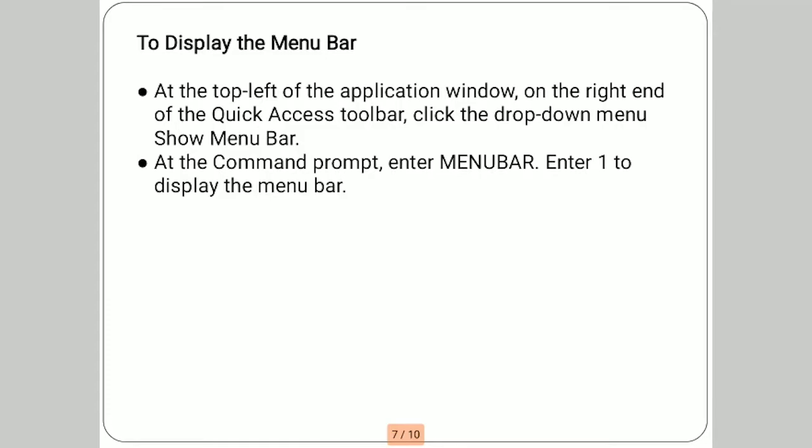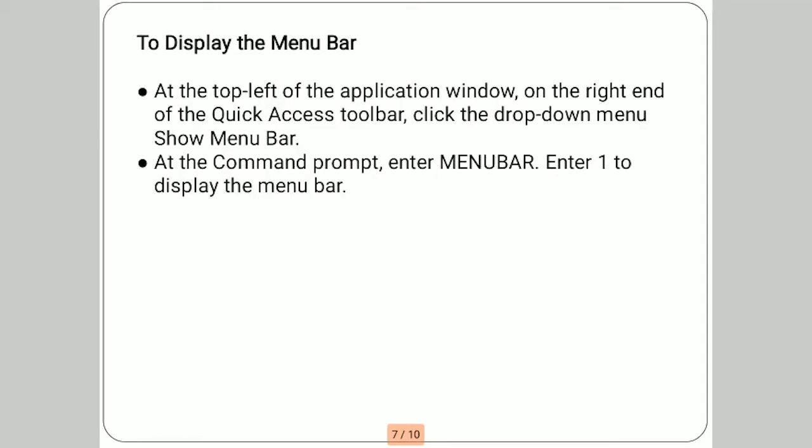Then to display the menu bar, at the top left of the application window, on the right end of the quick access toolbar, click the drop down menu and show the menu bar.